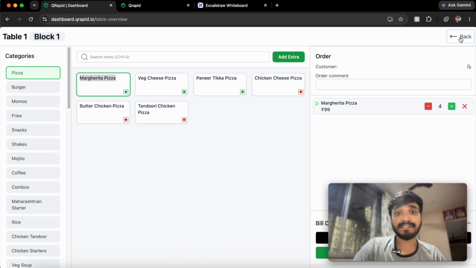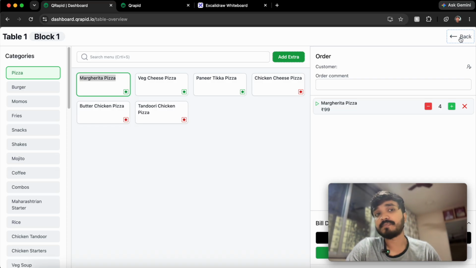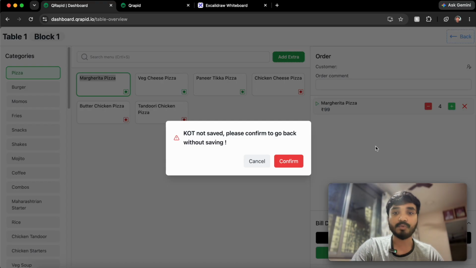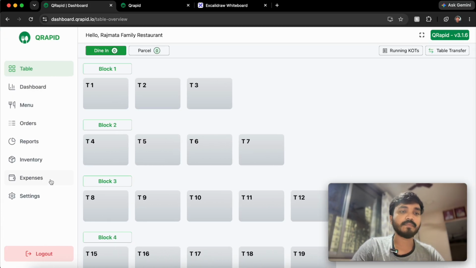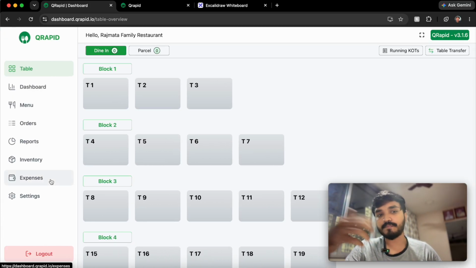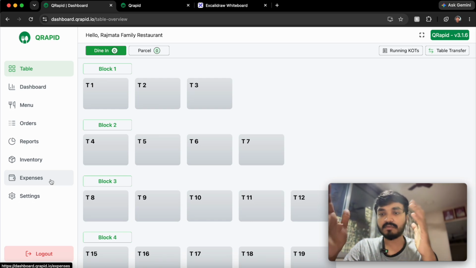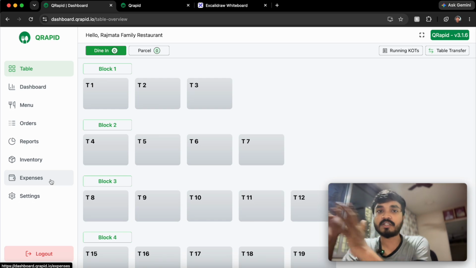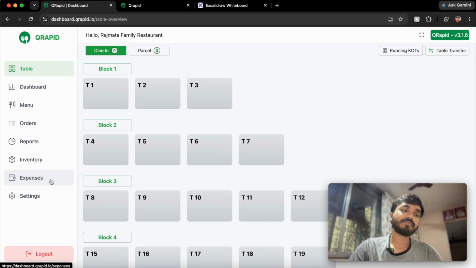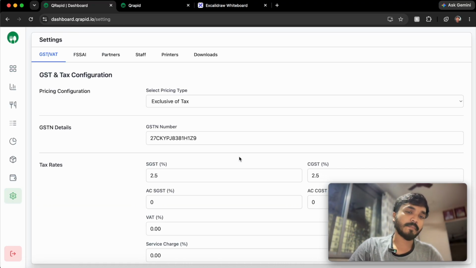Even 90% of restaurants are not using inventory, even though their software is providing it. That's one reason, because it's very manual. So we have to make it AI friendly, and also expense, right? Since you are tracking sales and inventory, you also have to track your expense. Only then will you get a profit and loss report, because sales, then expense, then what is the profit, or even a loss as a restaurant, you will get the idea about it.